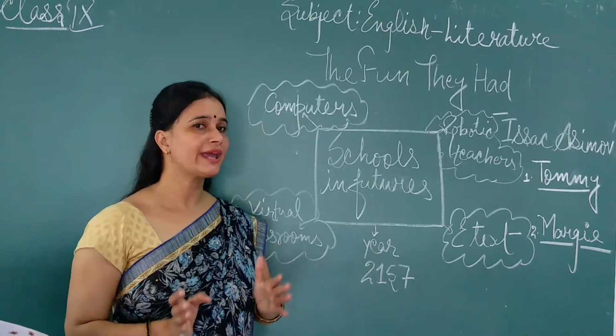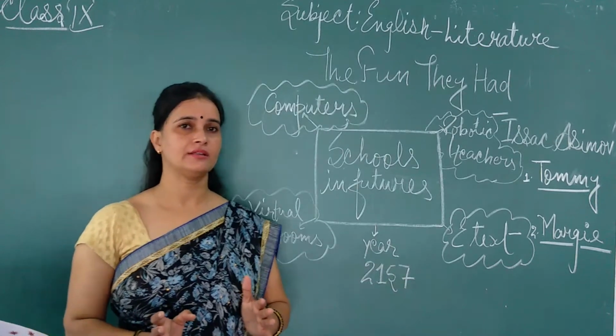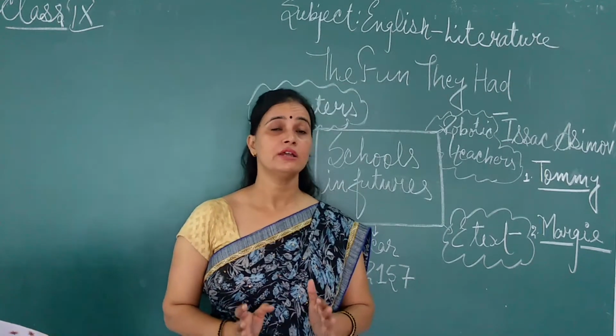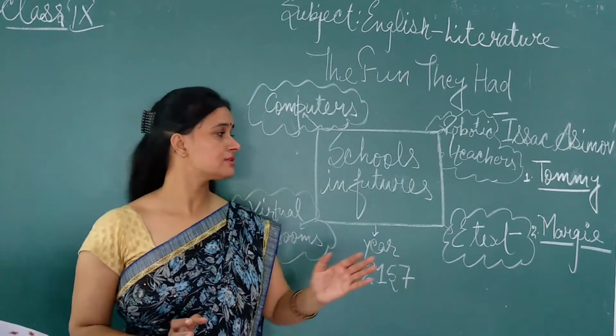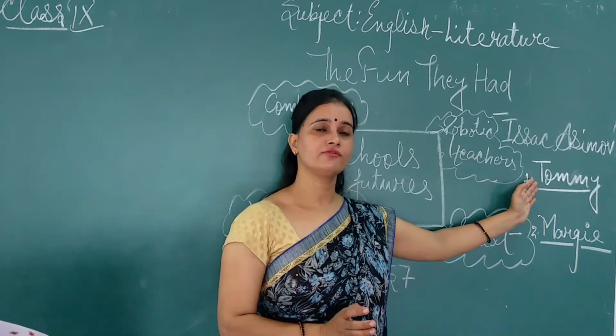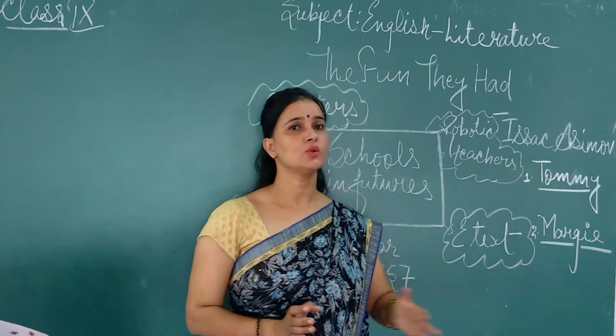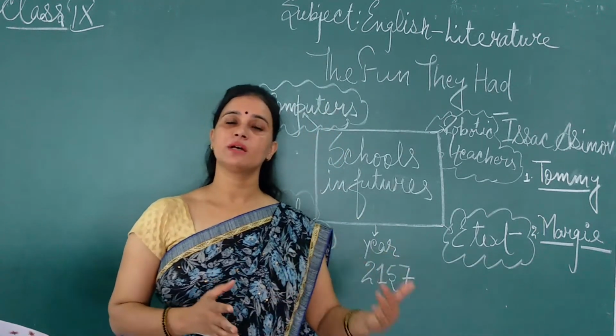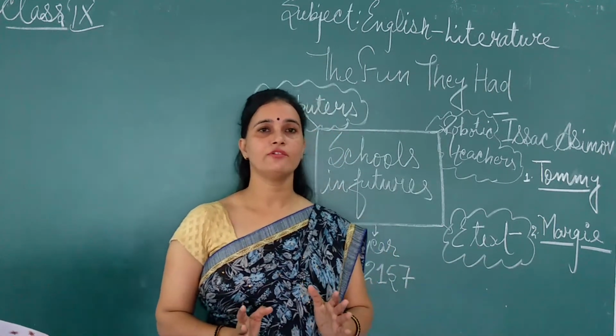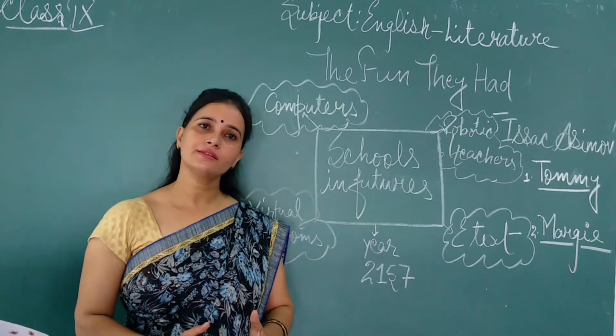Here, four characters are there. The first one is Tommy, a 13-year-old boy, and Margie, an 11-year-old girl, and Margie's mother and the County Inspector. So these are the four characters in the story.